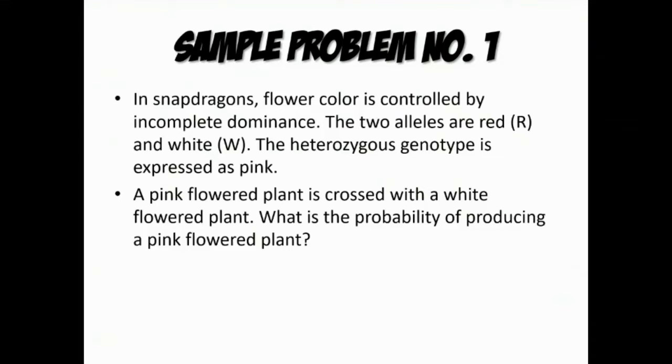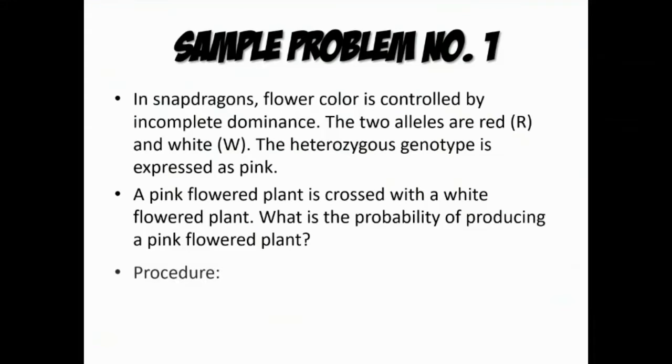In snapdragons, flower color is controlled by incomplete dominance. The two alleles are red, which is yung kanyang allele ay R, and then yung allele naman ng white is W. So the heterozygous genotype is expressed as pink. A pink flowered plant is crossed with a white flowered plant. What is the probability of producing a pink flowered plant? So dito natin malalaman.